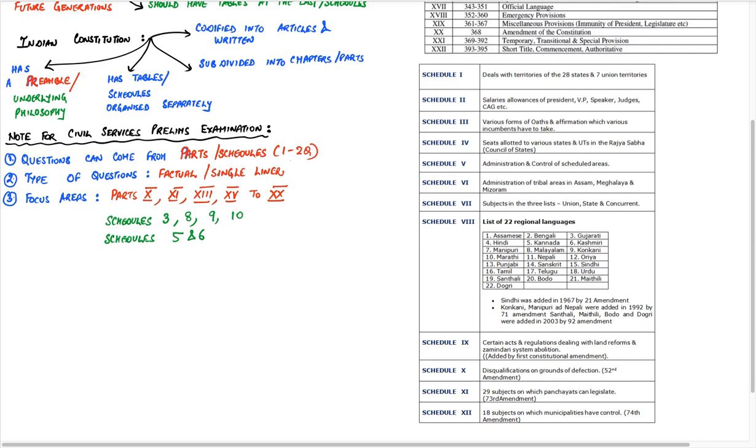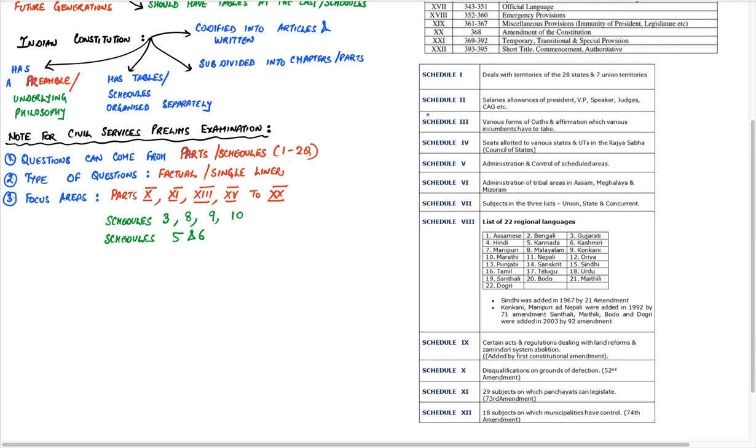The questions will be single liner or factual type, and the schedules which must be memorized are Schedule 3, Schedule 8, Schedule 9, Schedule 10, and Schedule 5 and 6 can come as far as comparison is concerned.